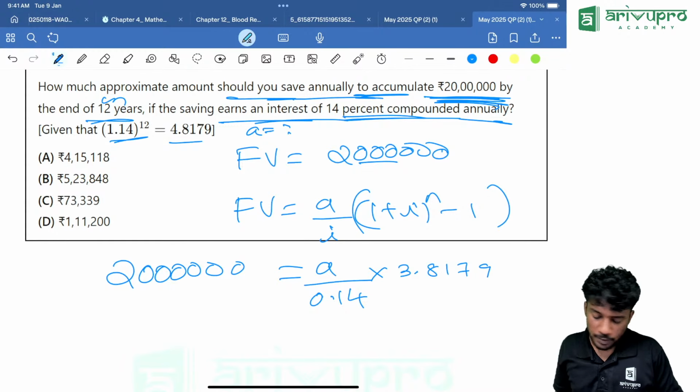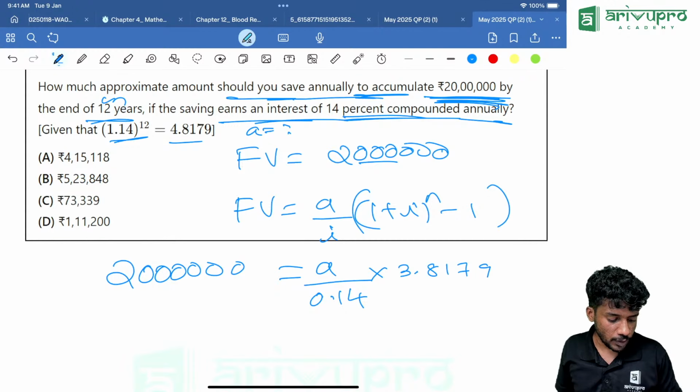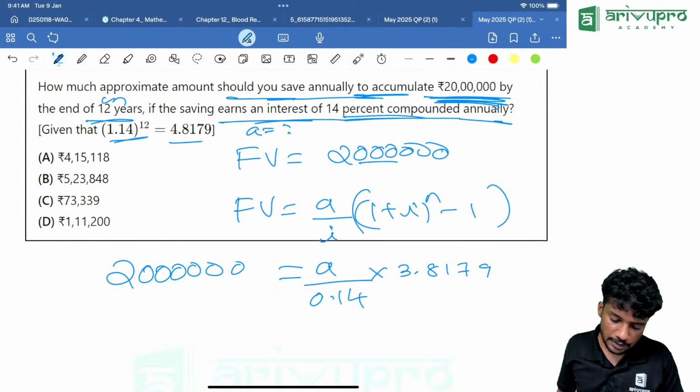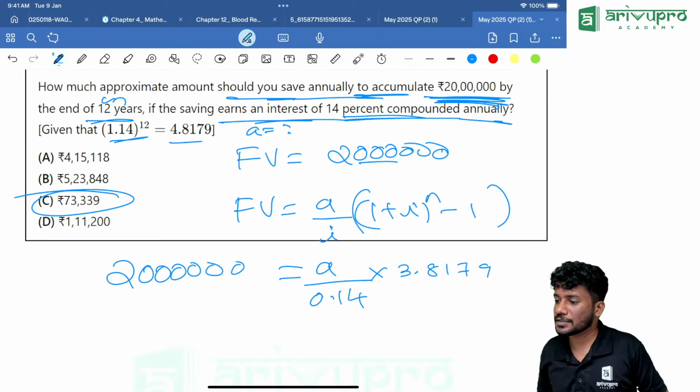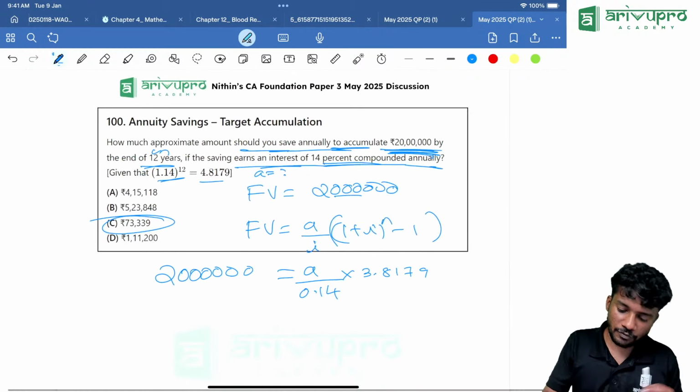So type 3.8179 divided by 0.14, then divide equal to, multiply it with 20 lakh. You are getting it as how much? 73,339. That's the answer.